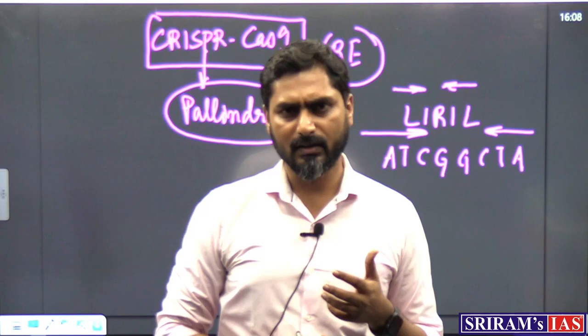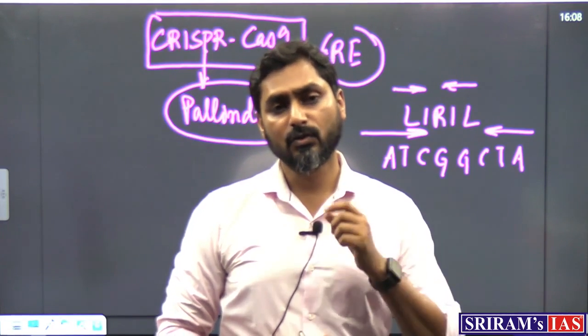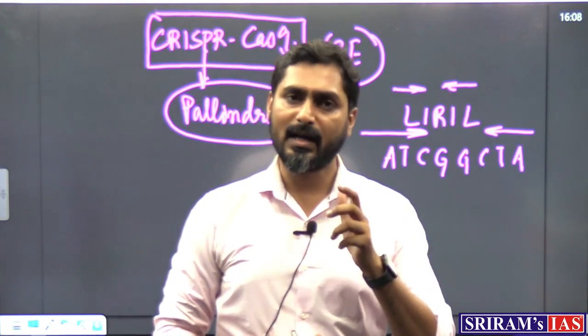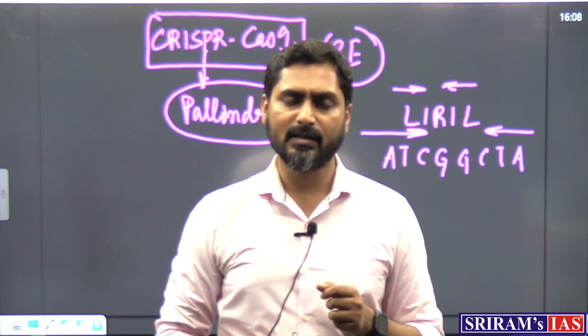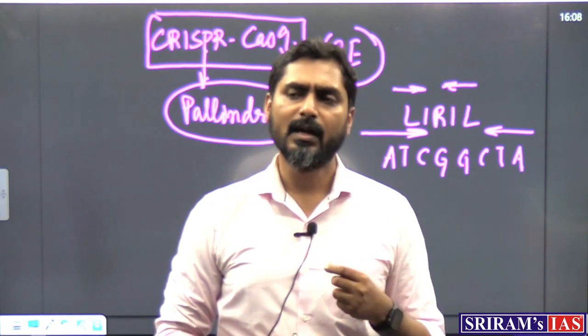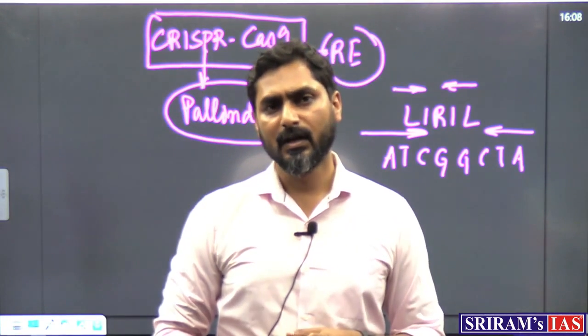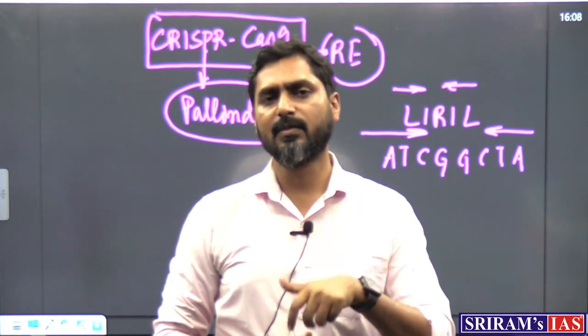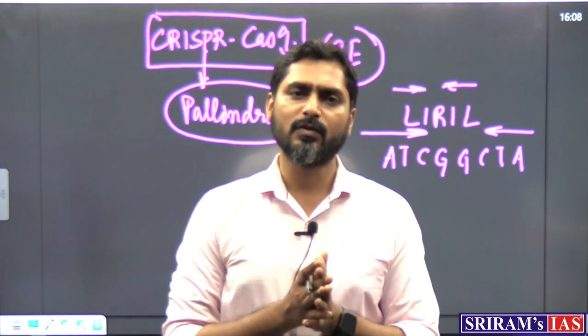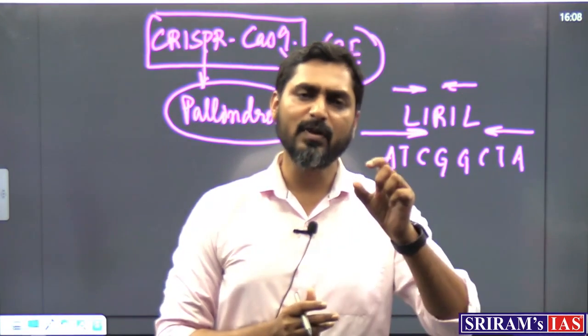So, you would have heard that using CRISPR-Cas9 in 2018, a headline had come that a Chinese scientist, He Jiankui, produced what is known as the world's first gene edited babies. What he did in these gene edited babies, he took the embryos of those babies and removed a particular gene.